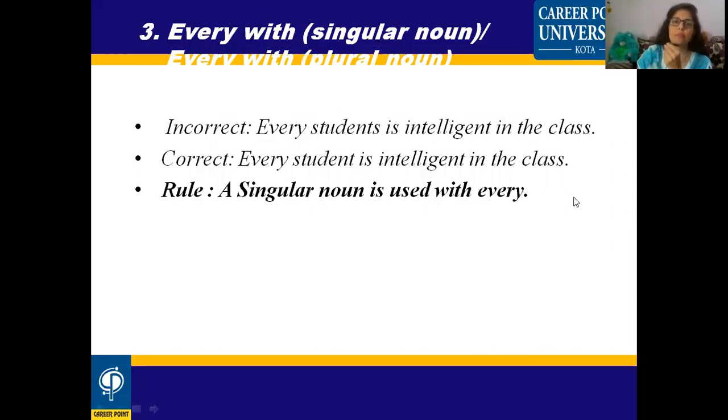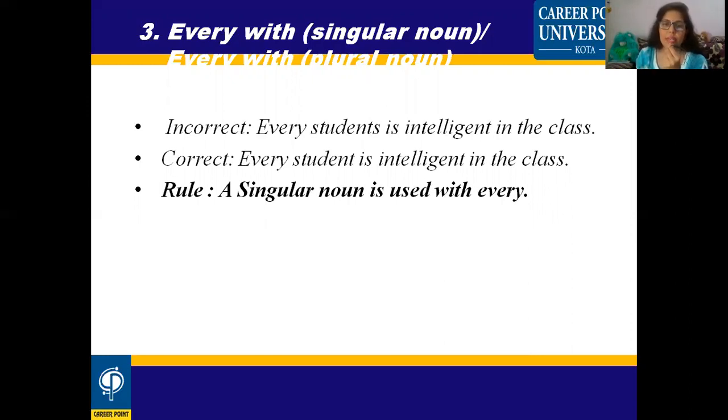In the next slide, you'll find the error pertaining to the singular noun with every. Incorrect and correct. The rule is that a singular noun is used with every. If you see every in any sentence, then after that comes the singular noun, and the verb is also singular according to the singular noun.